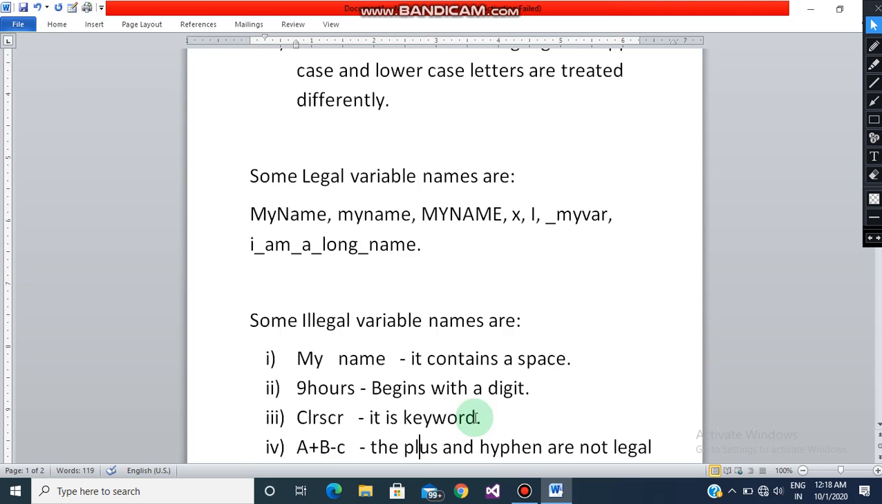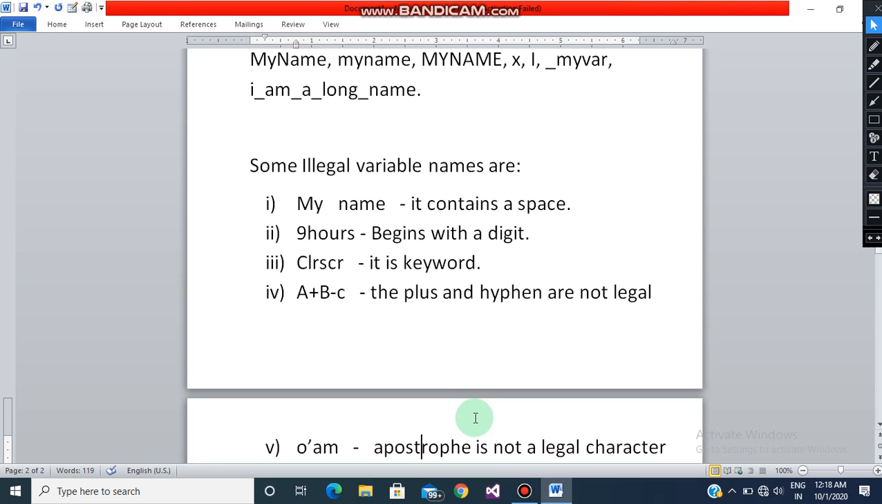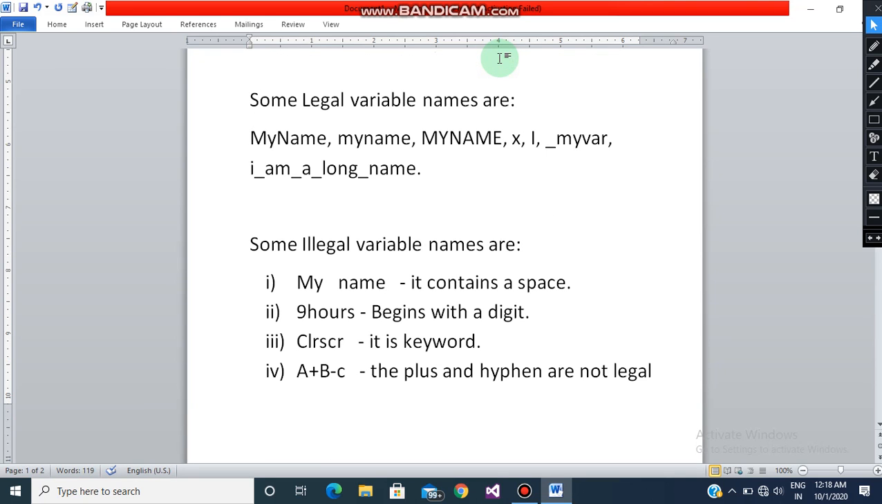Now let's discuss some illegal variable names. As you can see, I have written "my name" over here. I cannot use this. Why? Because it contains a space. A space should not be there within a single variable name. Then the second one is 9hours. It begins with a digit. Just now we discussed that it cannot begin with a digit. Suppose I write myname6, this is considered to be a legal name, but it cannot begin with a digit.